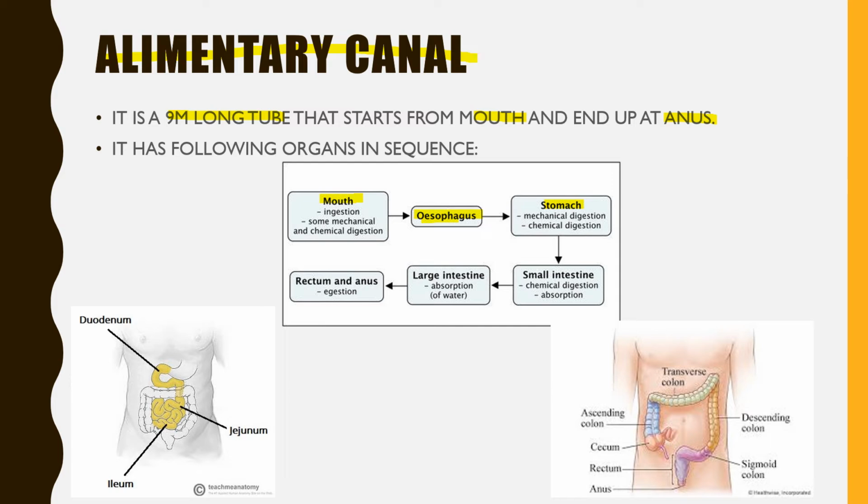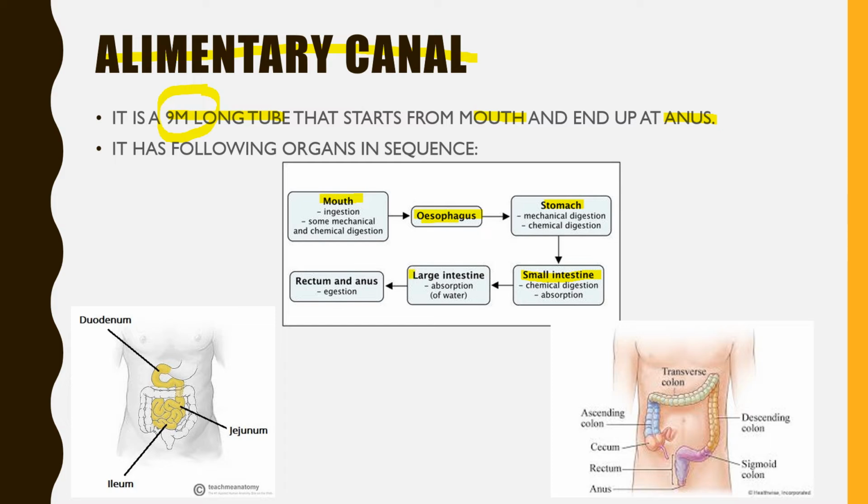And then comes the small intestine, which is also called a tubule because it's a tube-like structure. There is one fact related to it: the small intestine is the largest part of the alimentary canal. Though we write small, it is the largest part of the alimentary canal. Why? Because it is approximately 4.5 meters out of this 9 meters. So that makes it unique.